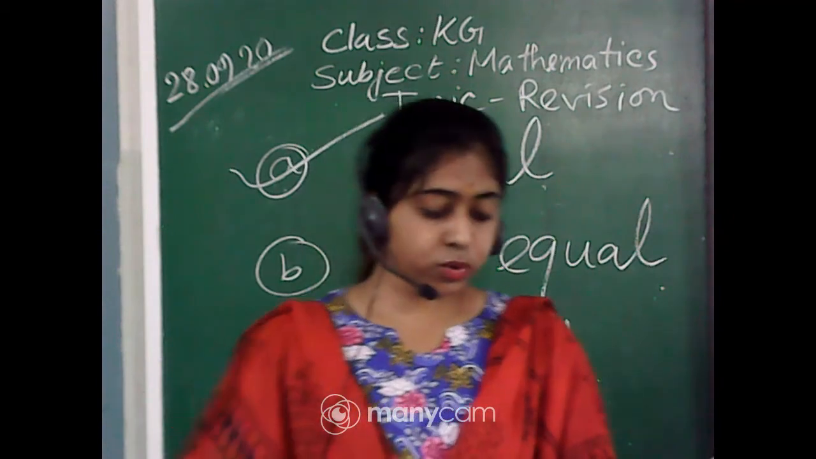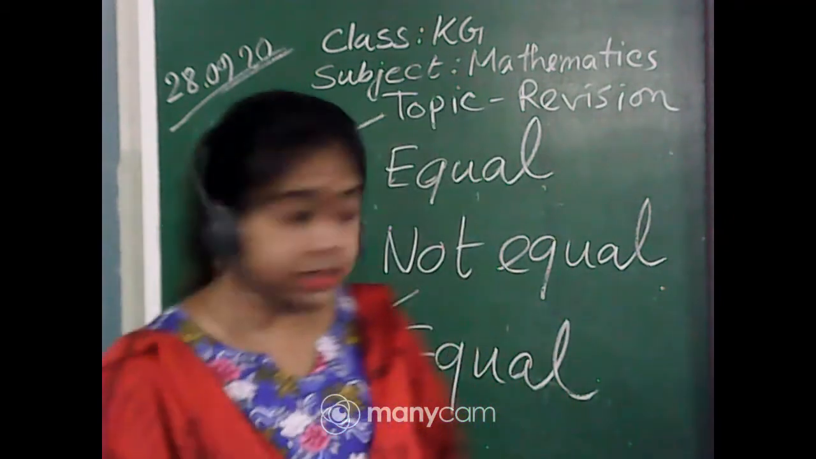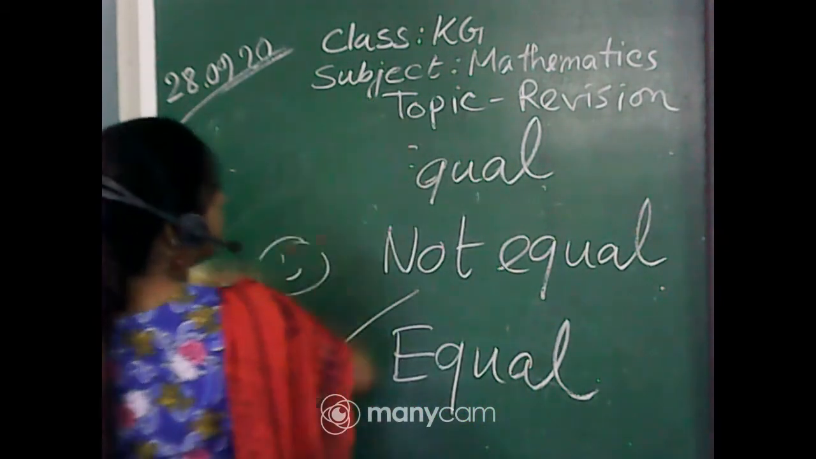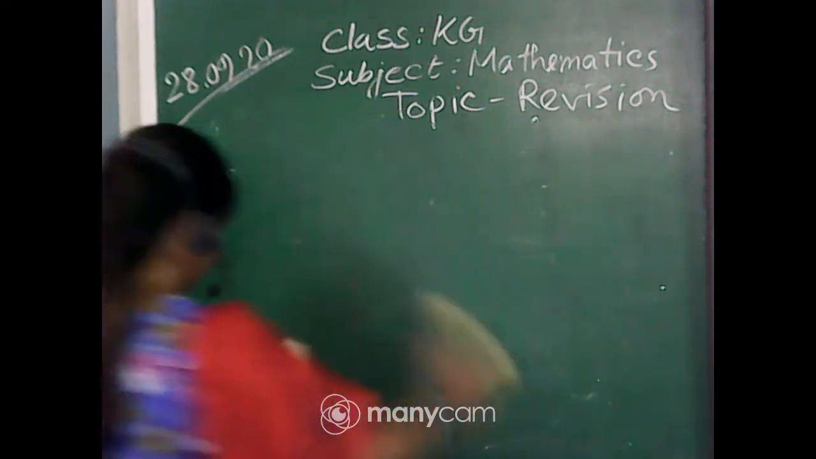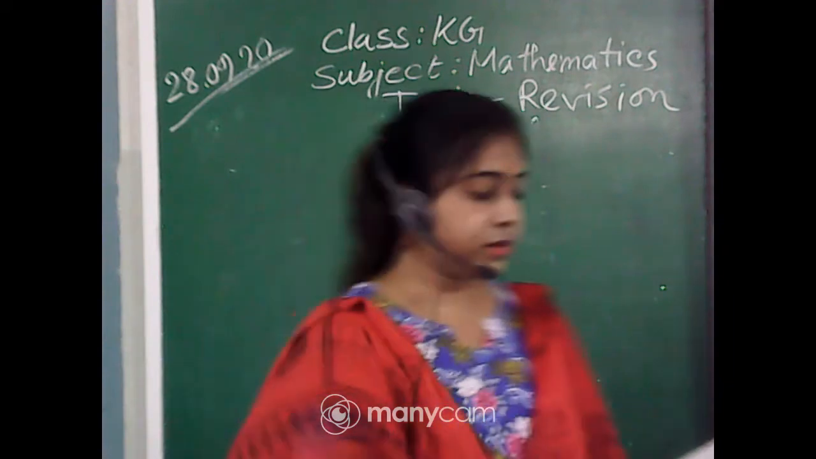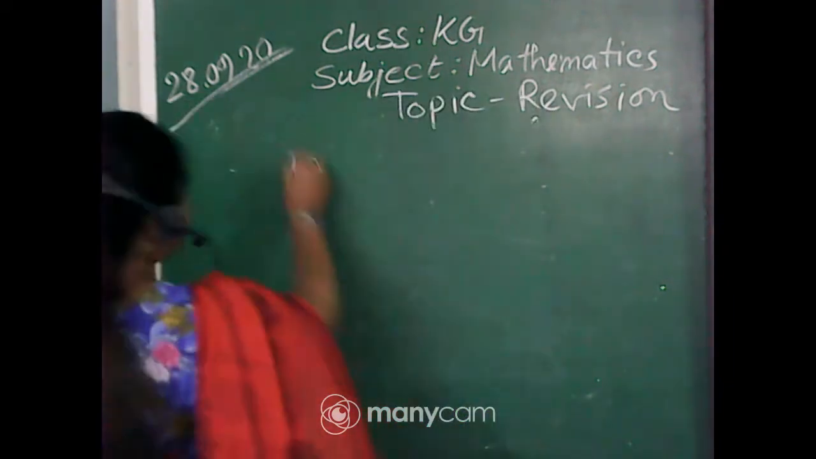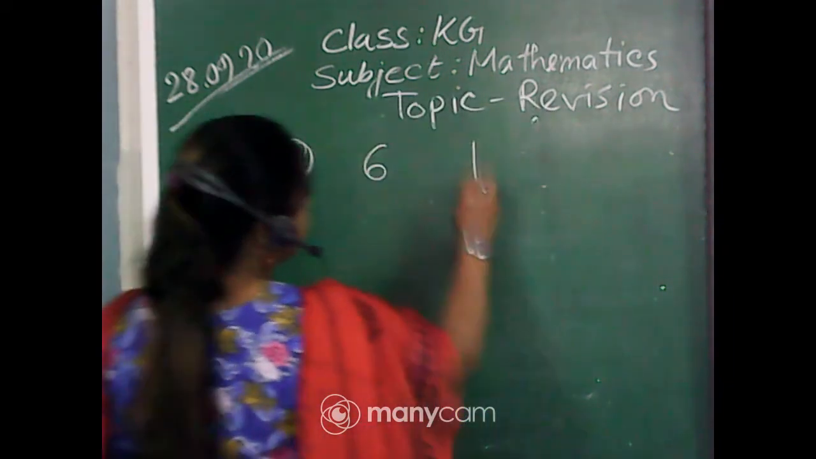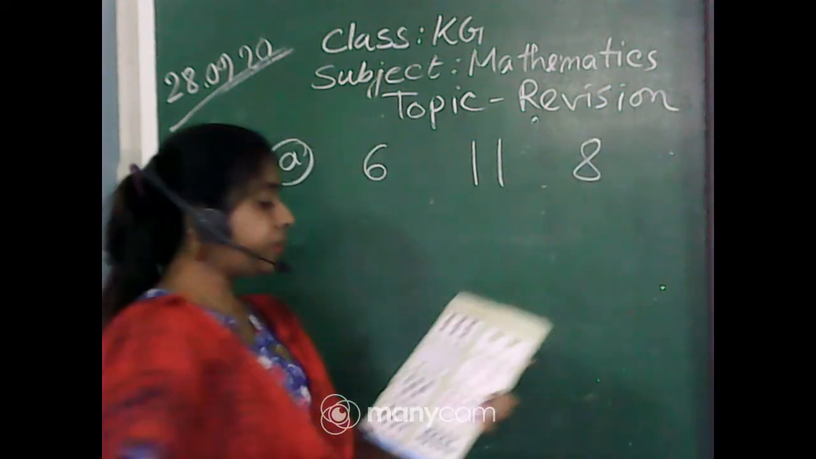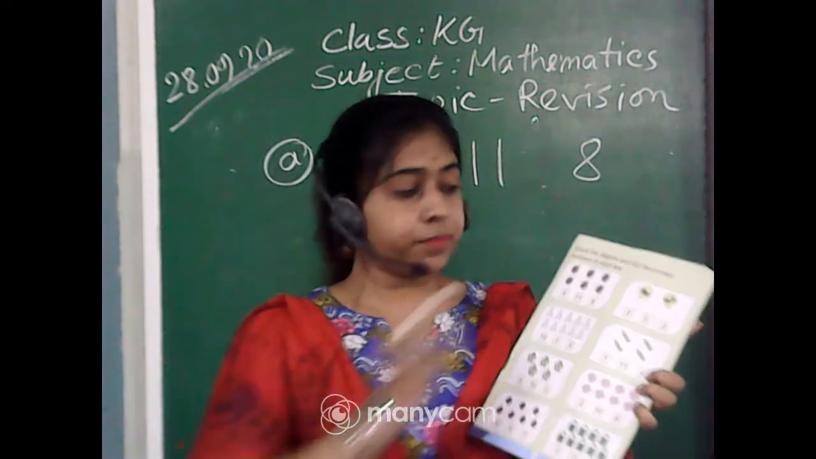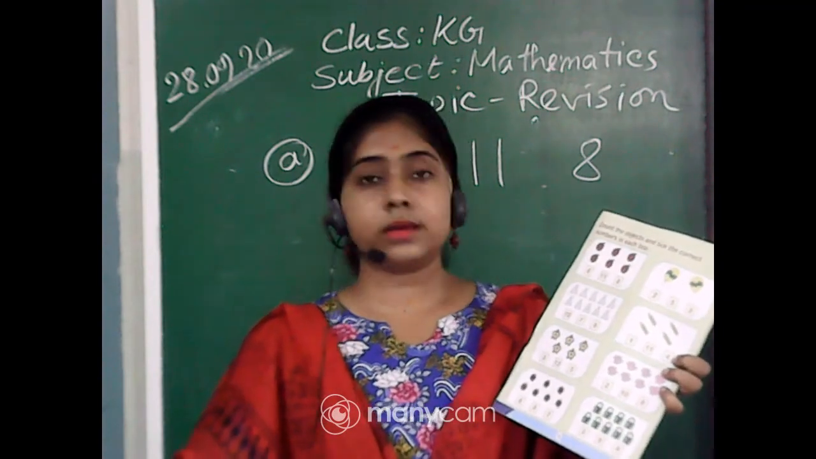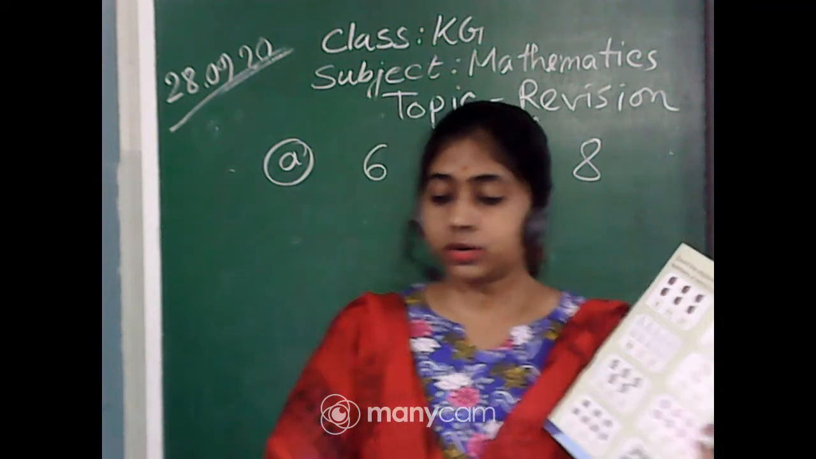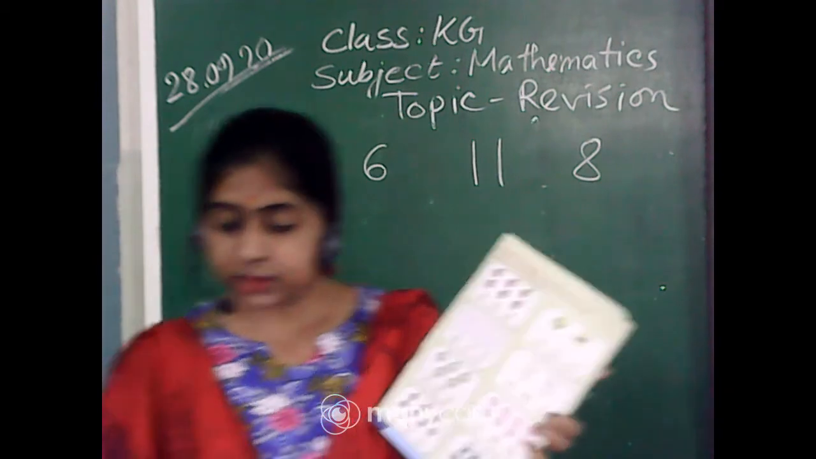Now go to page number 13. Page number 13. This is very easy for you. Count and tick. So first I am going to write on the board 6, 11 and 8. Count with me. First, apples. 1, 2, 3, 4, 5, 6. So which one is the answer? Come on. Write through the chat box. Which one is the answer?